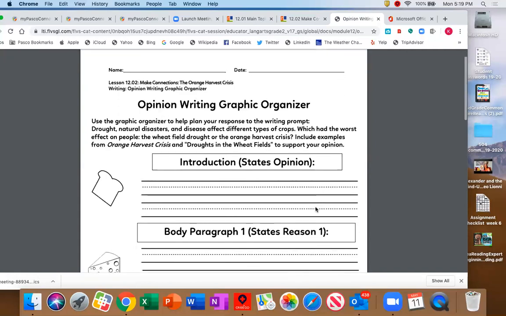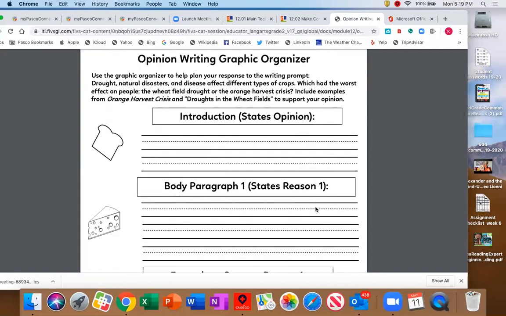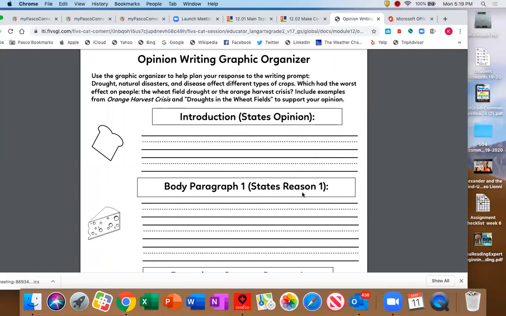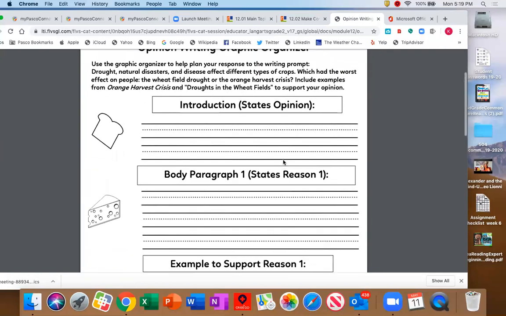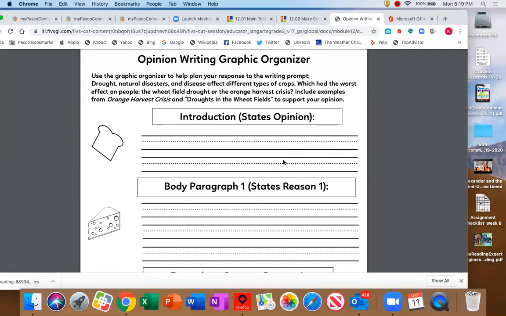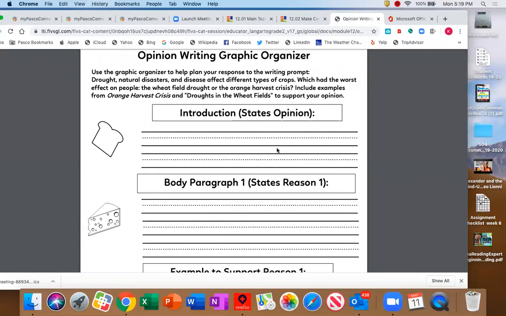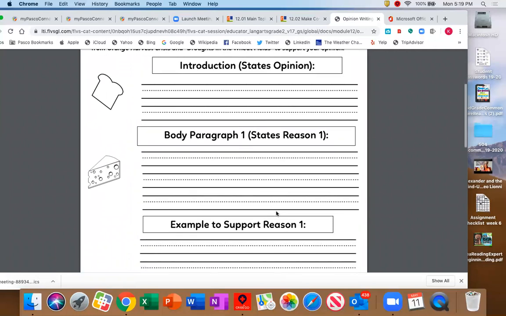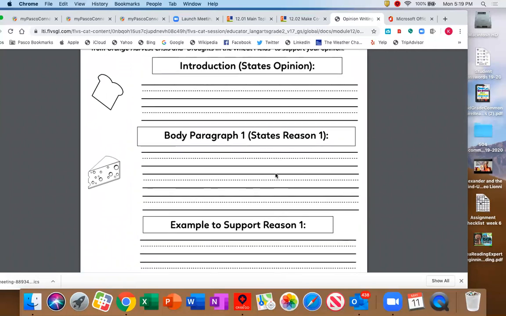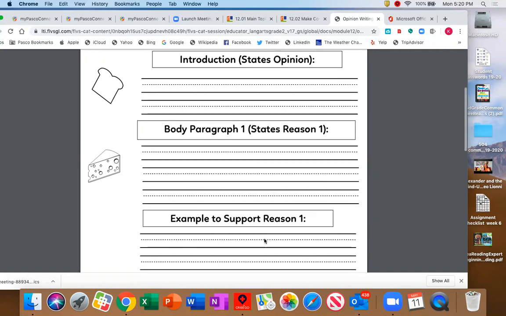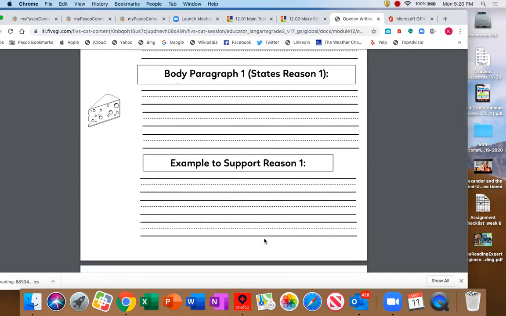So this is what you're going to be filling out for me and turning in. You're going to tell me what your opinion is. Which one of those do you think was worse? The orange harvest crisis or the drought in the wheat field? Tell me your opinion. Then body paragraph, tell me reason one why you believe that that was worse. Then tell me the support for it.